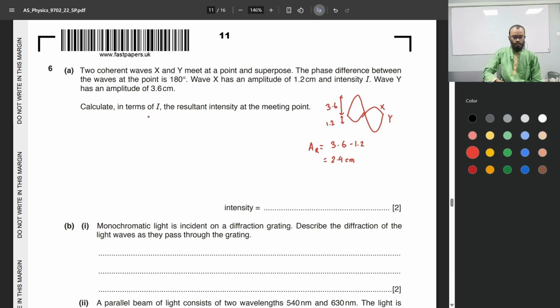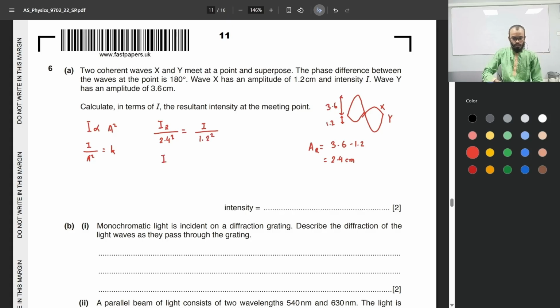Now, the relationship between intensity and amplitude is that intensity is directly proportional to amplitude squared, which means intensity over amplitude squared is a constant. Let's call it K. This also means the resultant intensity, let's call that IR, over the resultant amplitude 2.4 centimeters squared, will be equal to the intensity of x over the amplitude of x, 1.2 squared.